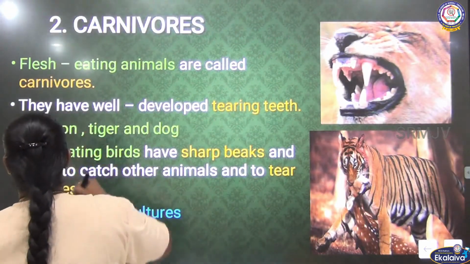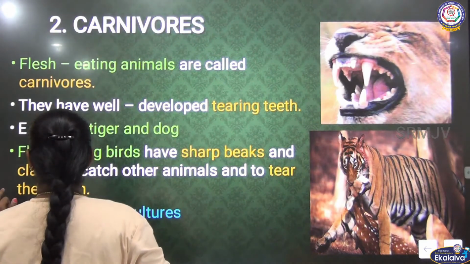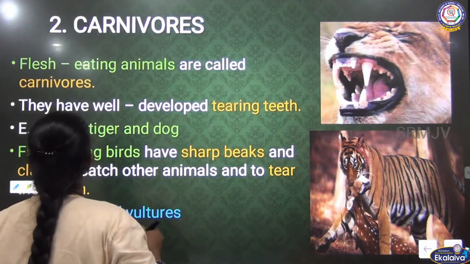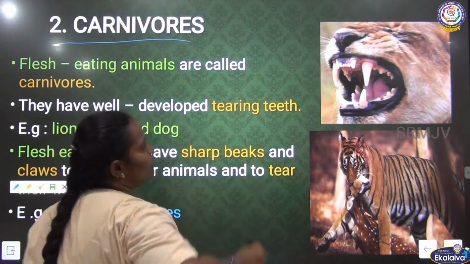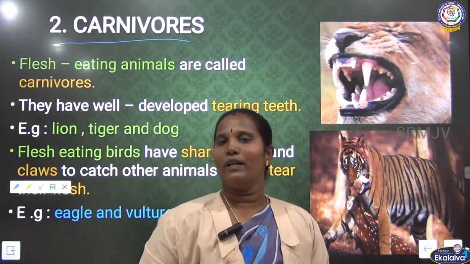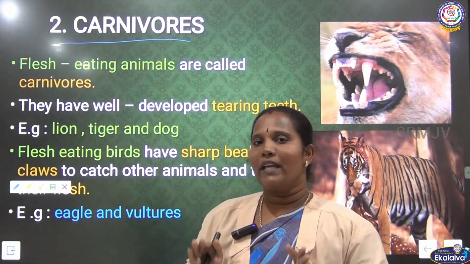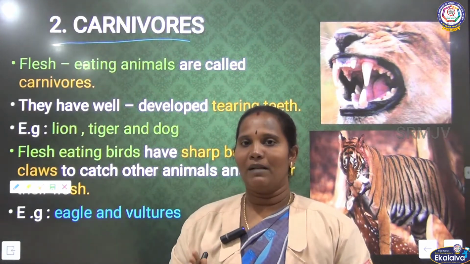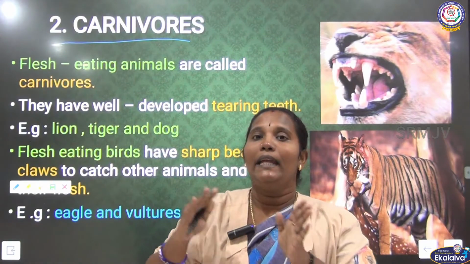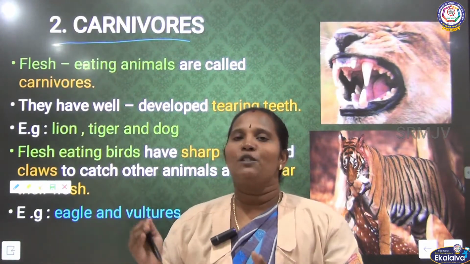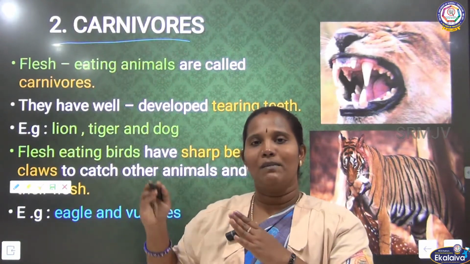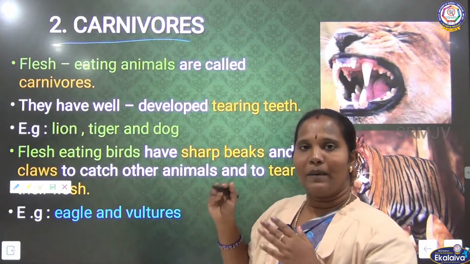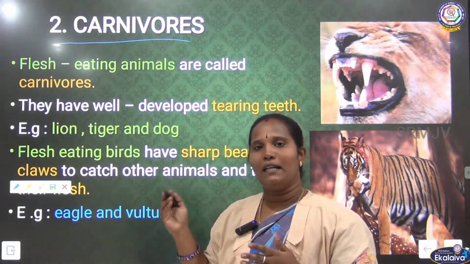Next, the second one we have to see is carnivorous animals. Carnivorous animals means animals which eat the flesh of other animals. Even though they are also animals, they eat the flesh of other animals, especially herbivorous animals. Herbivorous animals are their food, the prey of the carnivores.